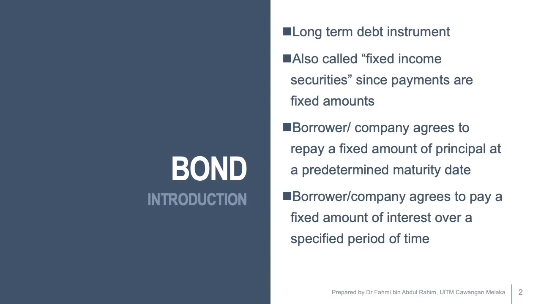What is a bond? A bond is a long-term debt instrument. It is also called a fixed income security because the payments or the income offered by bonds are fixed and secured. The borrower or company agrees to repay a fixed amount of principal at a predetermined maturity date, and the borrower or company agrees to pay a fixed amount of interest over a specified period of time.